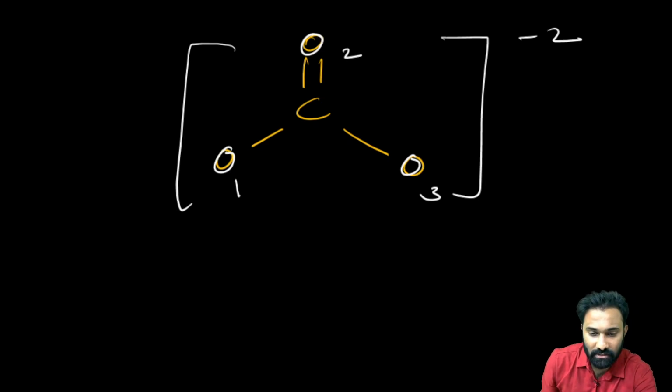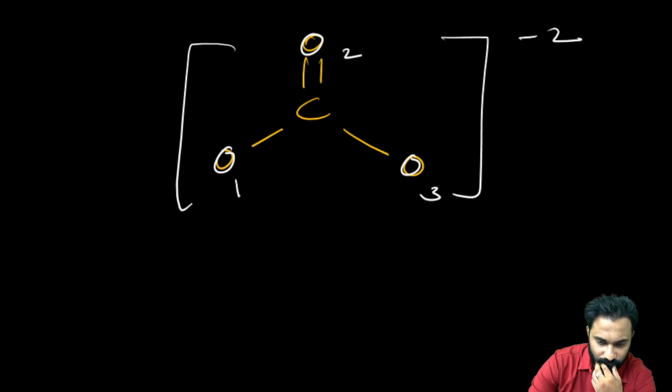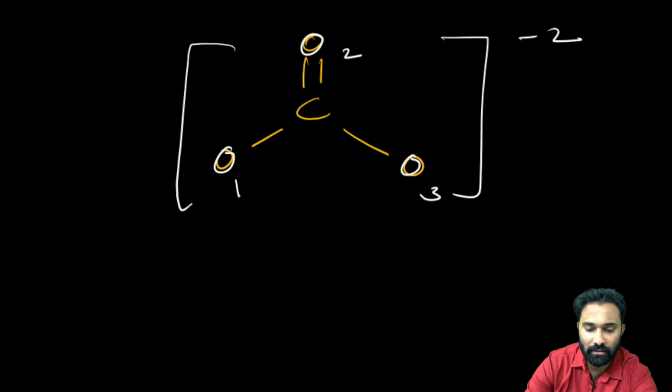Can anyone tell me what the formal charge is on oxygen number 1, oxygen number 2 and oxygen number 3? What are the formal charges that we have on oxygen 1, oxygen 2, oxygen 3? Can anyone tell me the answer?